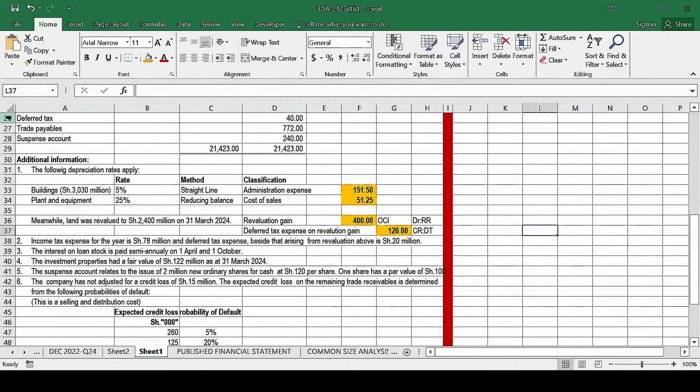This deferred tax will increase with this amount here, which is 20, and also this one. So the deferred tax by the end of the day will be 40, plus the deferred tax expense for the current year 20, plus this. So that is how we account for that deferred tax expense on revaluation gain.